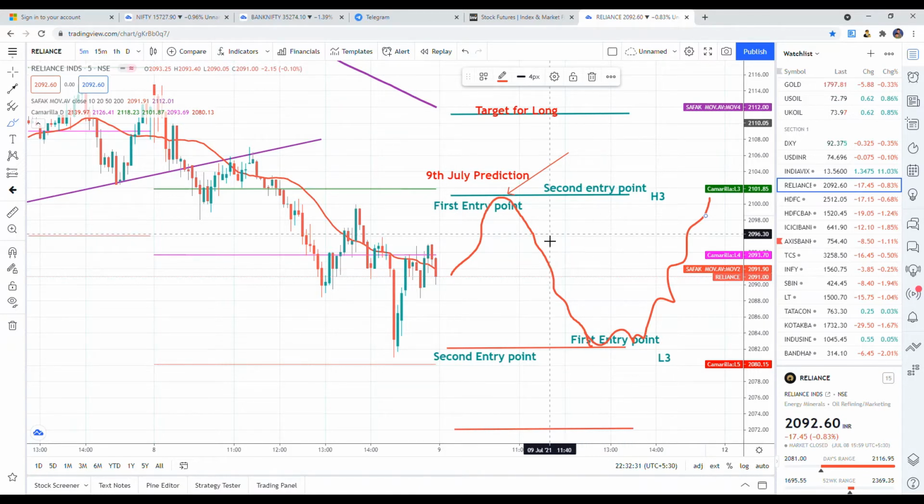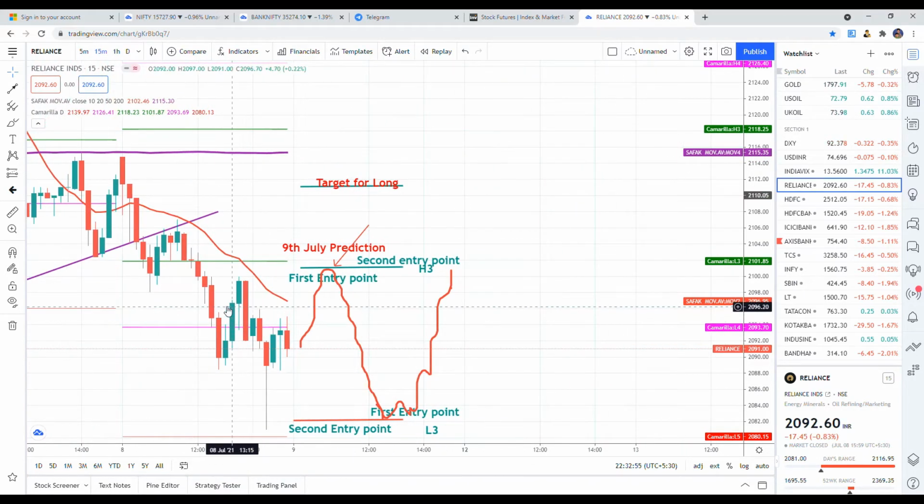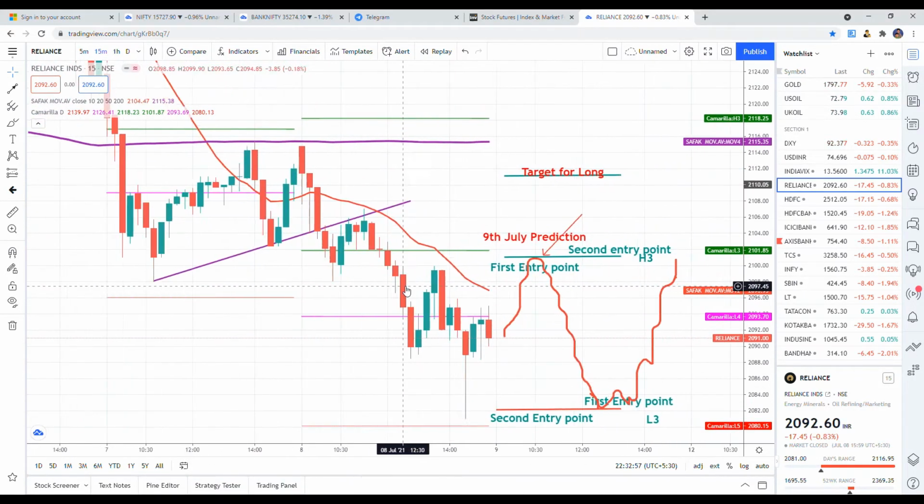Now, yesterday I showed that this trend line is the key point. So whenever the trend line breaks and holds for 30 minutes, you can go short. And you can see the trend line broke, and the trend also maintains its downward bias.